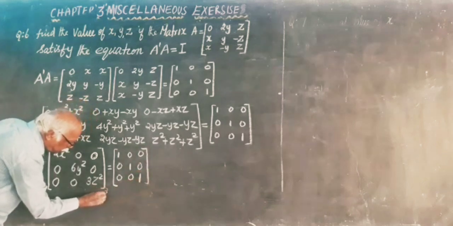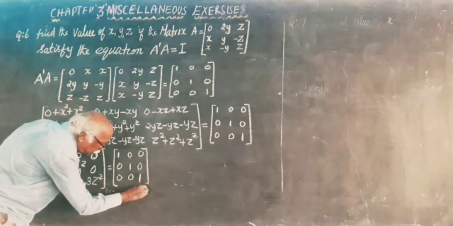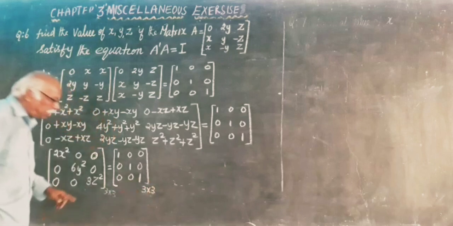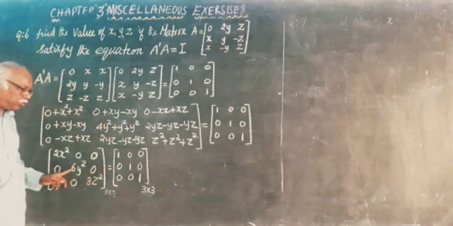This is of order 3 by 3. This is also order 3 by 3. There is an equal to symbol in between the two matrices.